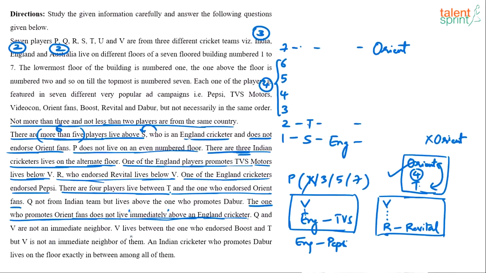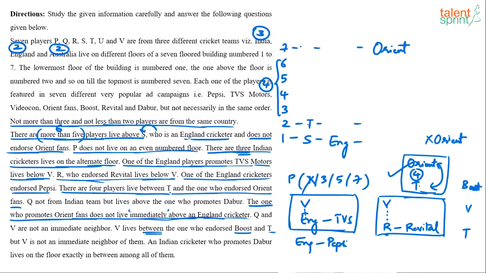Now see, this point is also useful. V lives between Boost and T, but V is not an immediate neighbor of them. T is fixed. Boost is not fixed. So how would it look? If T is here at the bottom, V comes here and then Boost.